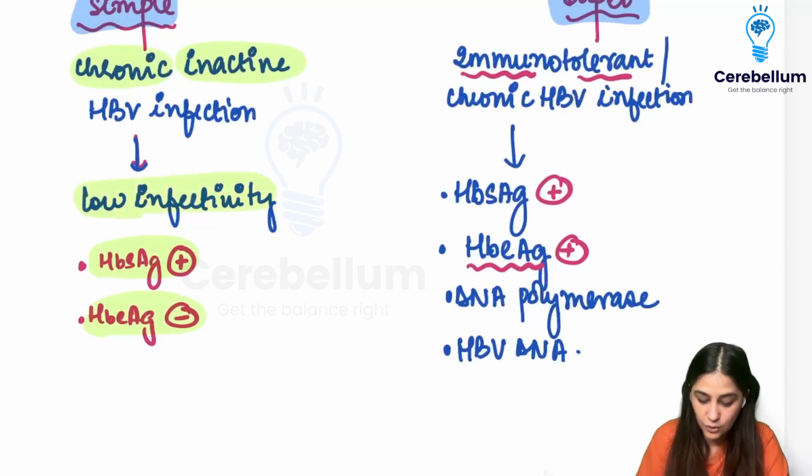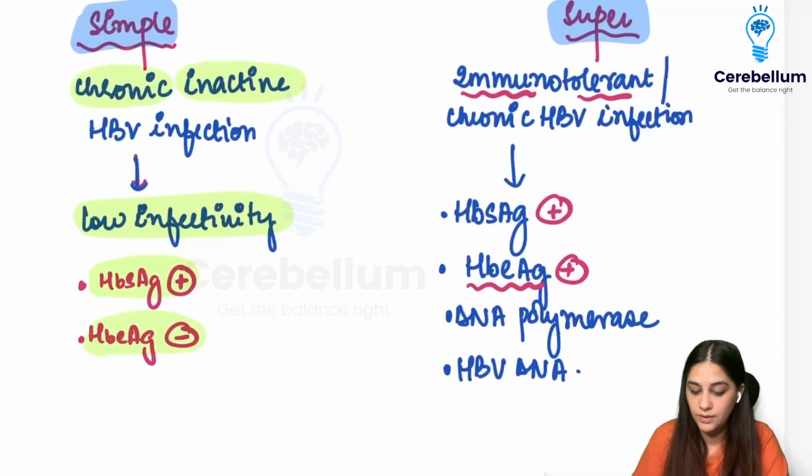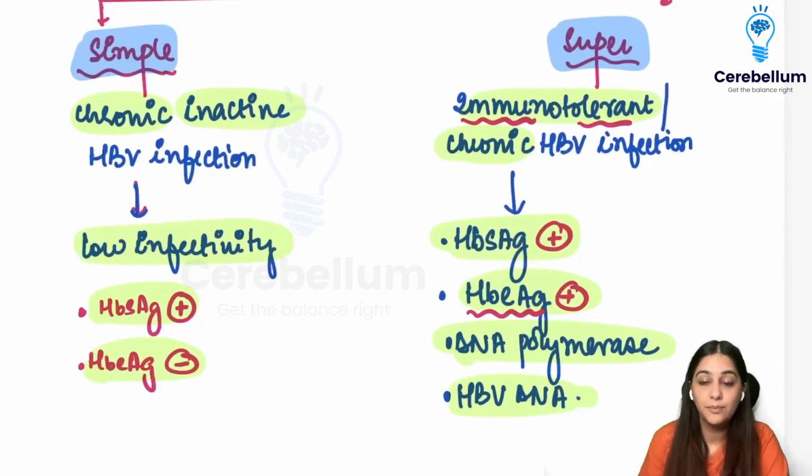So it's going to have a low infectivity also, right? When we talk about super carriers, they are the ones that are going to be like a Superman. So they are going to be immunotolerant to anything. So we will have HBsAg positive because it is chronic. Because it is immune tolerant, we will have HBeAg positive, and others also like DNA polymerase and HBV DNA. That is called super carriers. They're going to be like Superman. They'll carry everything with them.